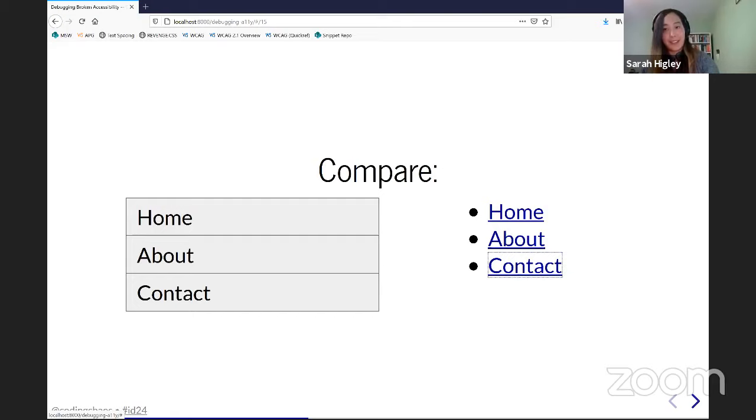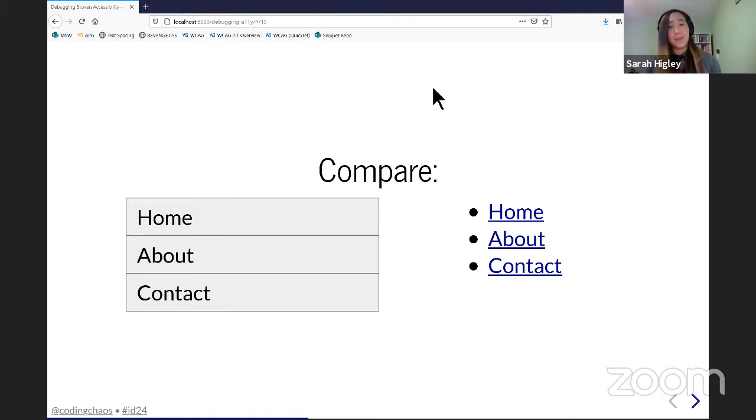I'm going to turn off NVDA now because it did what I wanted it to. Exit NVDA dialog. Okay. So yeah, it performs the exact same on a vanilla list of links. So because I did that comparison, I can be pretty confident that the behavior in the production code is correct, that it's not actually a real bug, that it's not reading 1 of 3, 2 of 3, 3 of 3.